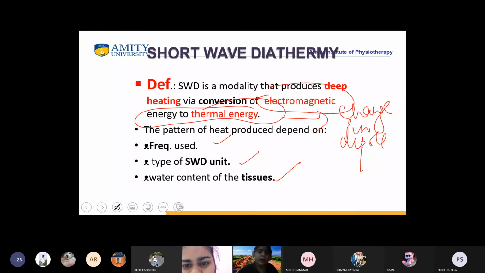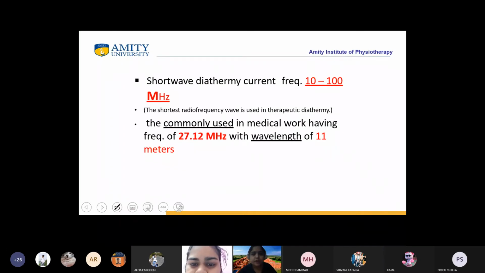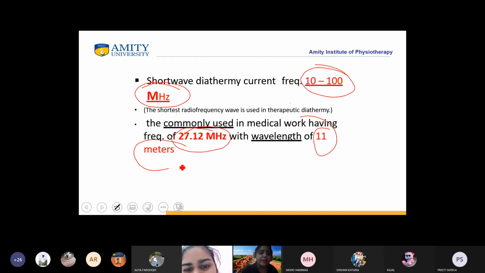Now, students, in the type of SWD, we will be discussing the inductive method and the capacitive method also. It works at a frequency between 10 to 100 megahertz, and the commonly used frequency is 27.12 megahertz with a wavelength of 11 meters. Clear, students?